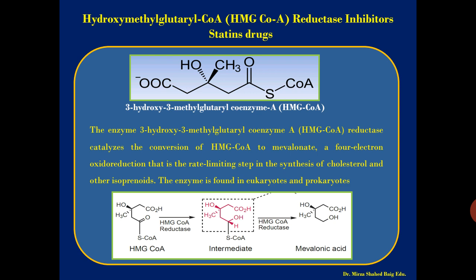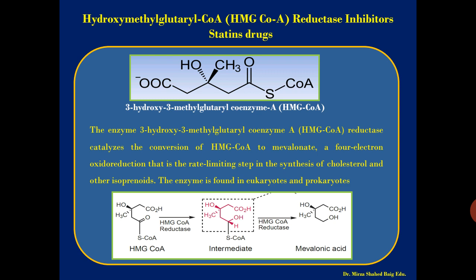You can say this is the rate limiting step of mevalonate formation in cholesterol synthesis, how cholesterol is generated in the body. You can see in the figure below the HMG-CoA structure. It is acted upon by the reductase enzyme, HMG-CoA reductase. This is converted to an intermediate, and this intermediate forms mevalonic acid, and in further steps it forms cholesterol in the body.